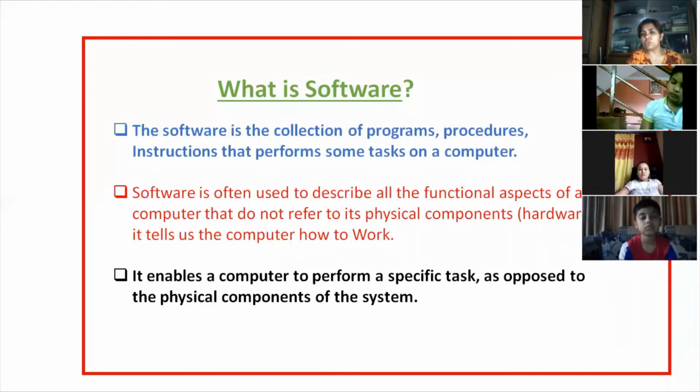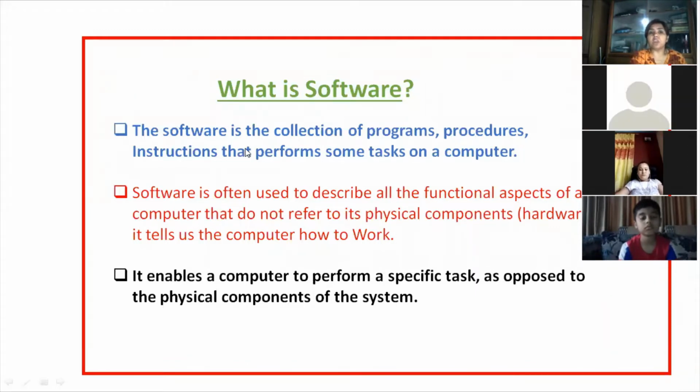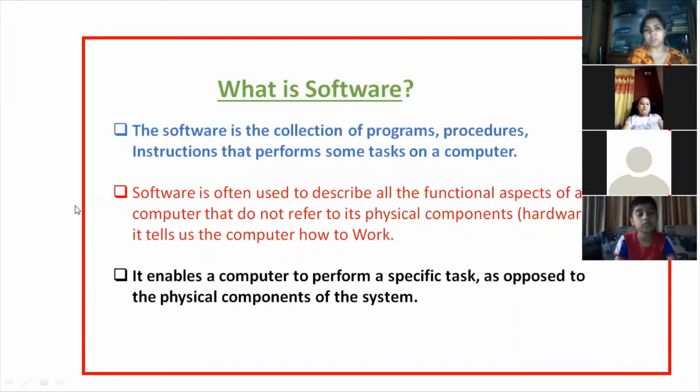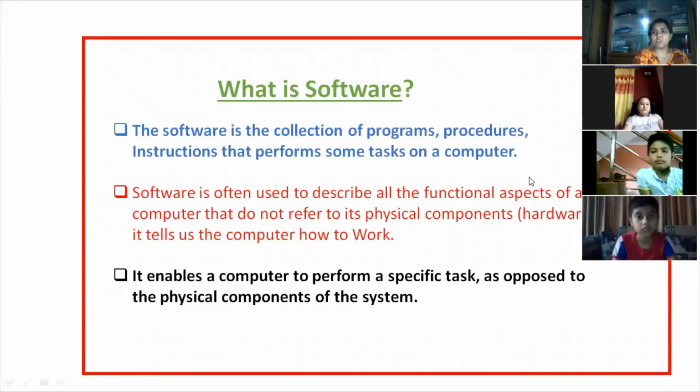Similarly, Microsoft Word allows us to create documents. So software helps the computer to perform a task because the computer cannot work by itself. The next definition is: software is often used to describe all the functional aspects of a computer that do not refer to its physical component, means hardware.